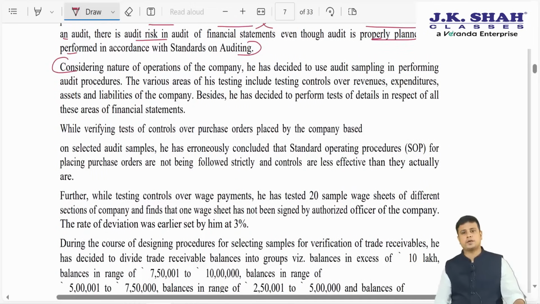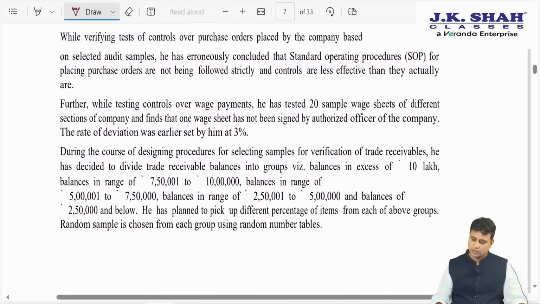Considering the nature of operations of the company, he has decided to use audit sampling in performing audit procedures. The various areas of his testing include the testing of controls over revenue, expenditure, assets and liabilities. Besides, he has decided to perform tests of details in respect of all areas of the financial statements.